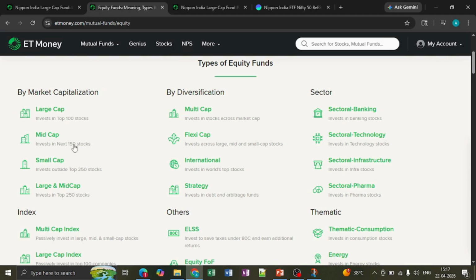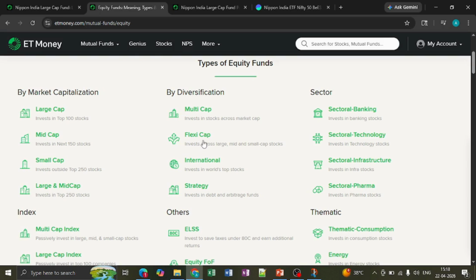And then we have mid cap. In that 500 itself, the companies starting from 101 till 250, so that is a total of 150 companies, are categorized as mid cap companies. So all the stocks under that category will be invested in by the mid cap funds. Then we have small cap, which is 250 companies starting from 251 till 500. All the companies falling under that category are named small cap, and the fund manager will be investing in those companies to beat the benchmark.